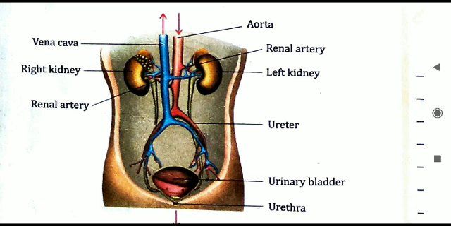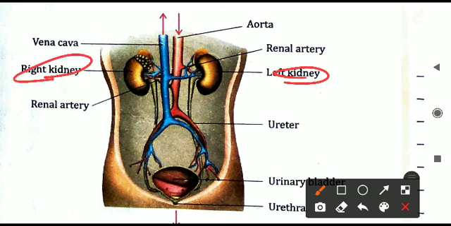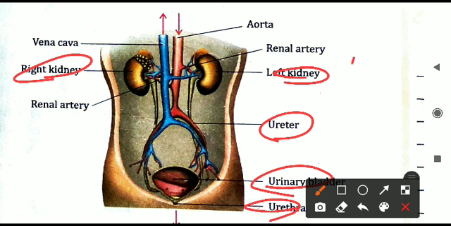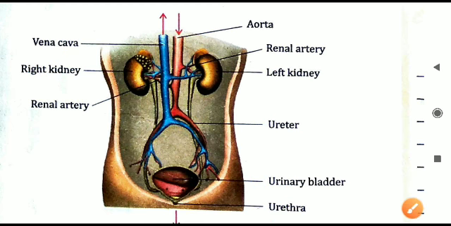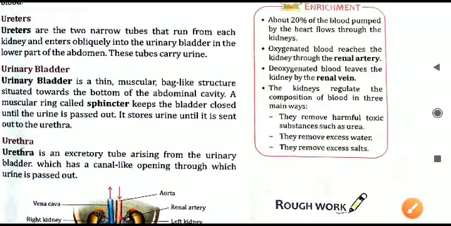For now, kidneys you have to observe, ureter you have to see, bladder and urethra. Only four things you have to see: kidney, ureter, urinary bladder, and the fourth one is the urethra. These are the four main parts of the renal excretory system. Kidney produces urine, ureter transfers the urine from kidney to the bladder, bladder will collect the urine, and urethra will throw that urine out of the body. So these are all four major parts of the renal excretory system.